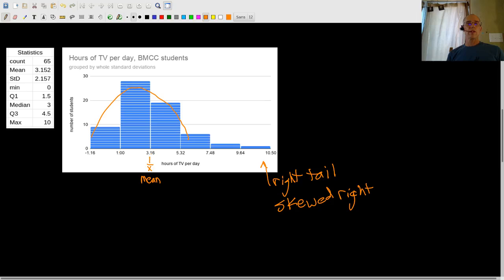Anyway, then the distance from here over to there is 1 standard deviation. So usually we use the letter S for a standard deviation. And then the distance from here to here, that would be another 1S. So altogether, to get to this number right here, I started at the mean and then I jumped 2 standard deviations. So that value is X bar plus 2S. And this number right here is an upper bound for outliers.